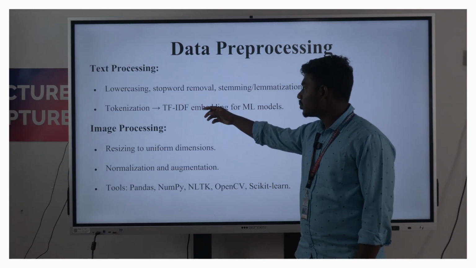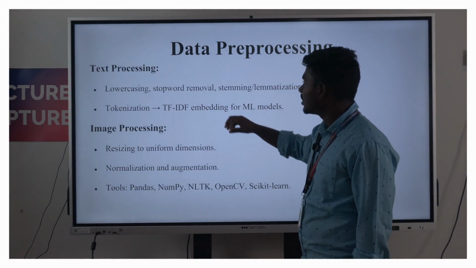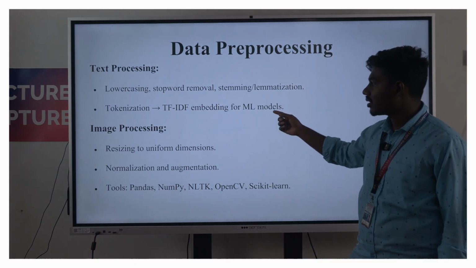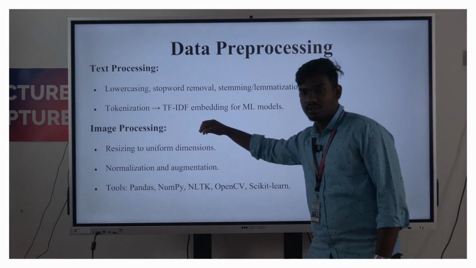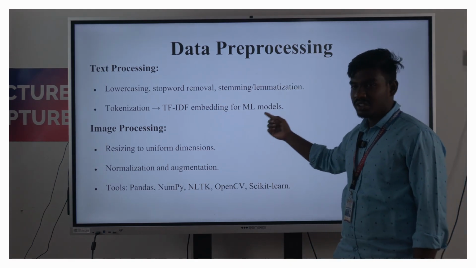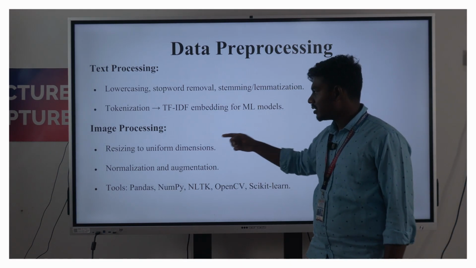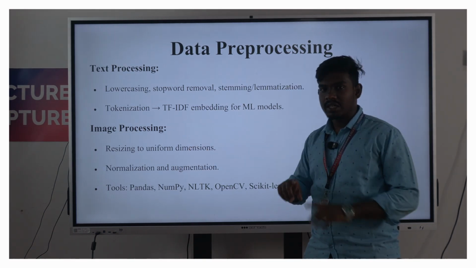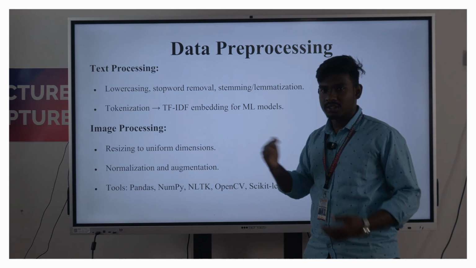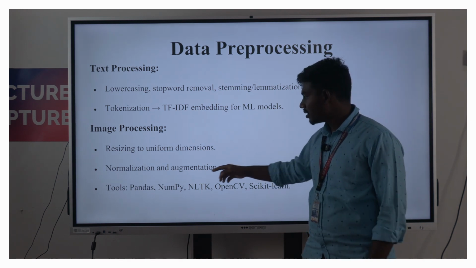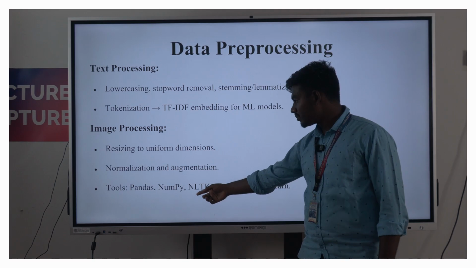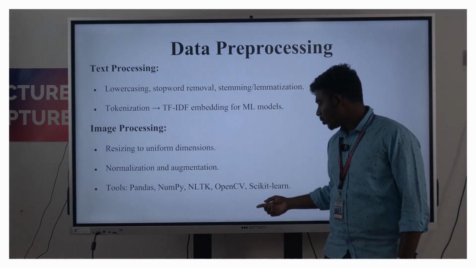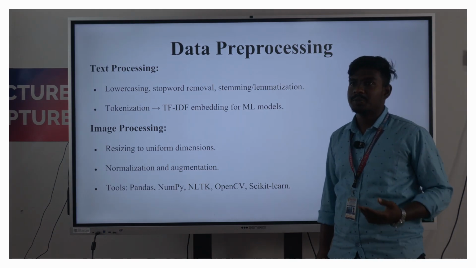For text processing in the NLP model, we use lowercasing, stop word removal, stemming, lemmatization, and tokenization methods like TF-IDF for ML models. For image processing, we resize to a uniform dimension and also normalize. The tools are Pandas, NumPy, Natural Language Toolkit, and OpenCV, also used for the spam detection methods.